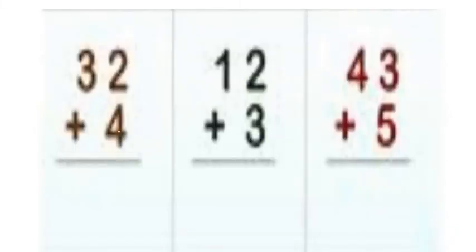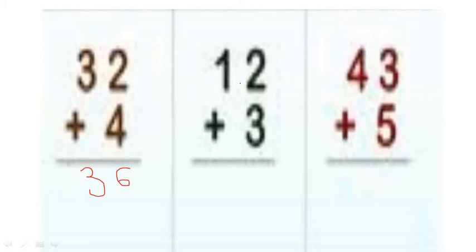32 plus 4. Now count your 2 fingertips. 1 and 2. Now add 4 more to it. 1, 2, 3 and 4. Now count it together. What happens? 2, after that 3, 4, 5 and 6. Here we don't have any number, so we should write the same number. By adding 4 to number 32, we get number 36.